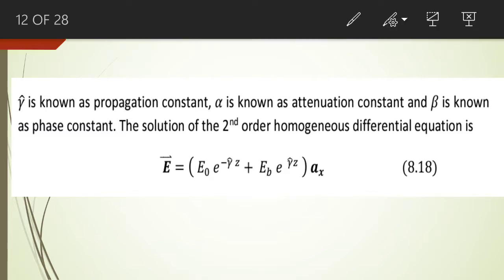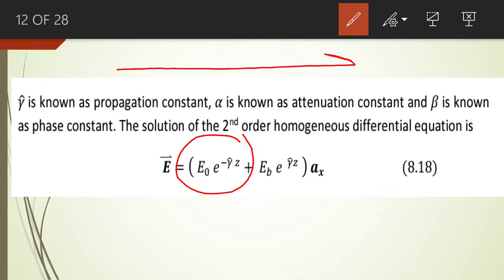So there are two components of this wave. This component travels along positive z axis, and this component is known as forward traveling wave. The first component of the electric field intensity travels along positive z axis, and it is known as forward traveling wave.